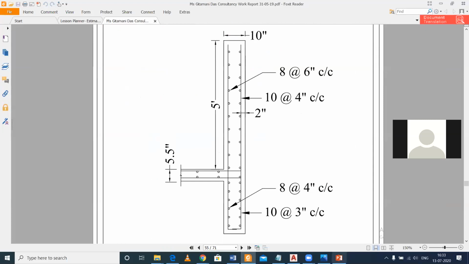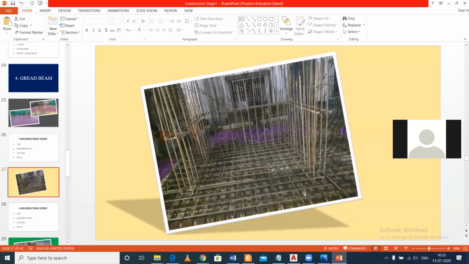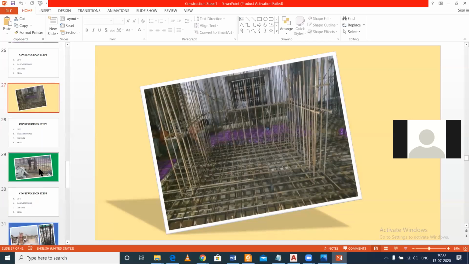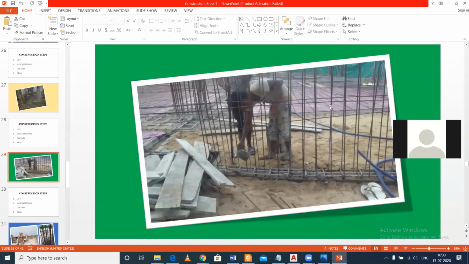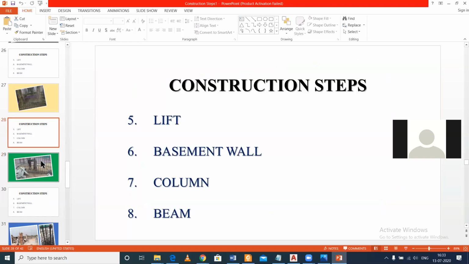You can connect this image with the practical ones. This is your basement. These longitudinal ones are the 10 mm reinforcement, and these are the 8 mm reinforcement. So this is it for grade beams, lift and basement walls.